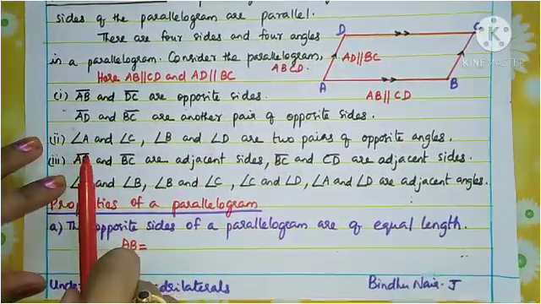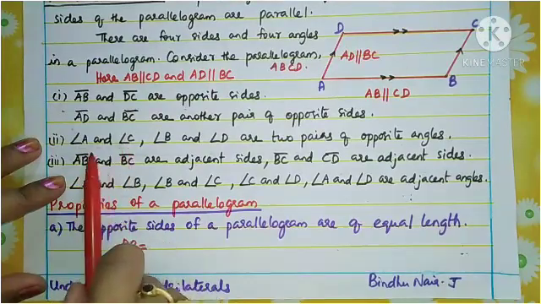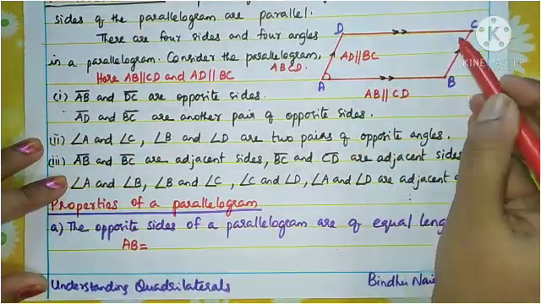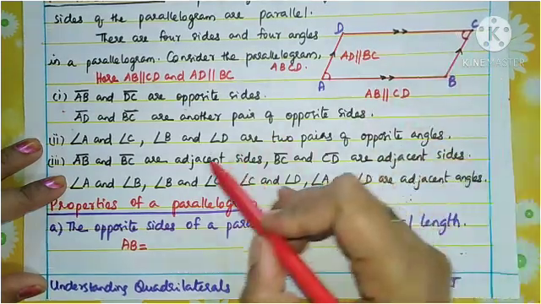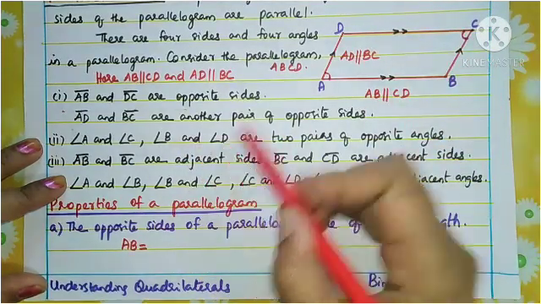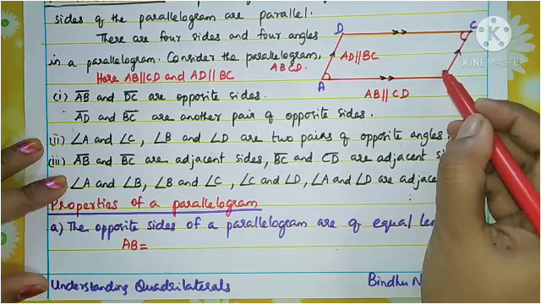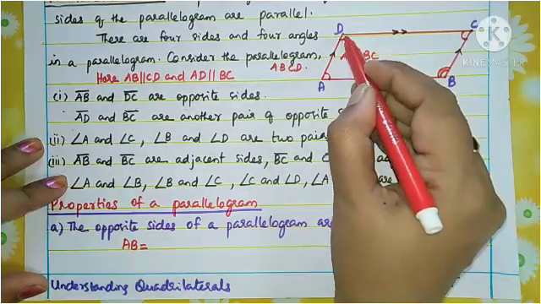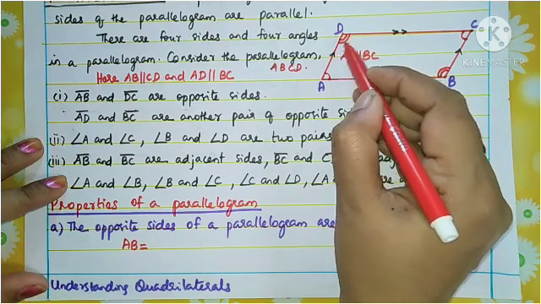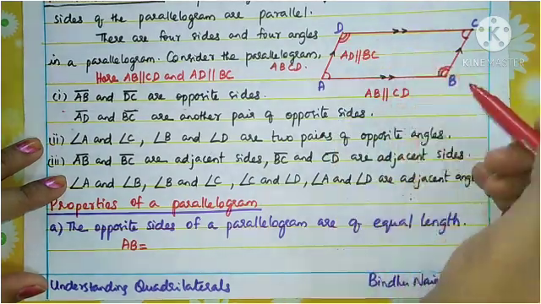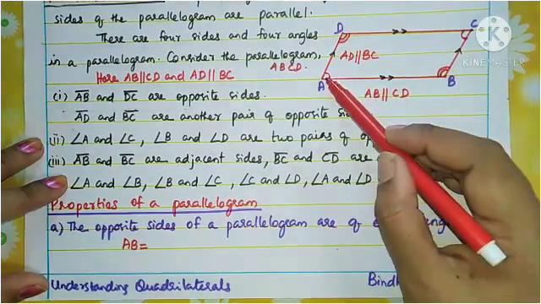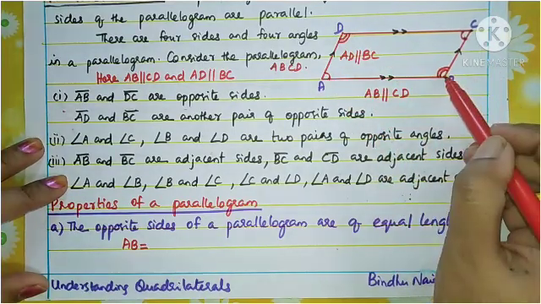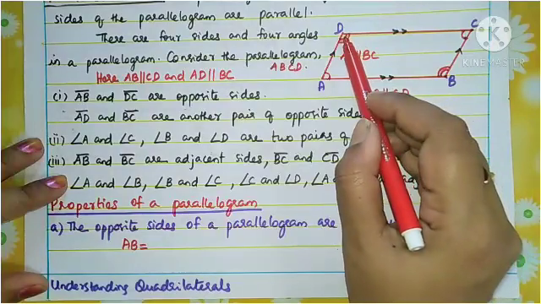Here you want angle A and angle C. Okay, angle A is this angle. Angle A and angle C, angle B and angle D. That is angle B. I am giving another symbol, angle B and angle D. Two lines, two curves I am giving so as to differentiate them. So angle A is opposite to angle C and angle B is opposite to angle D.